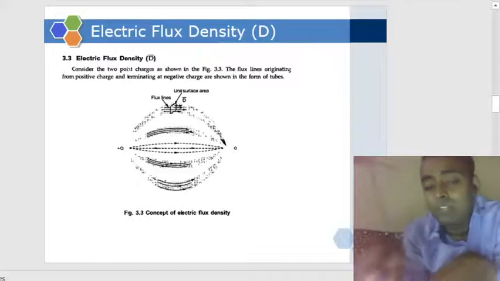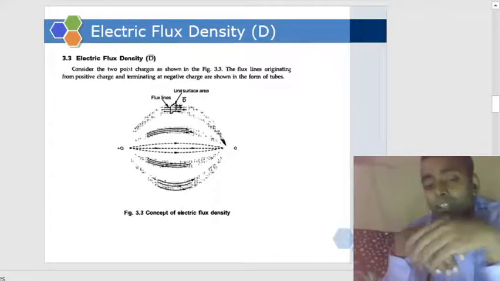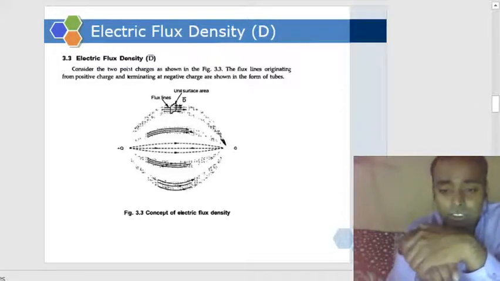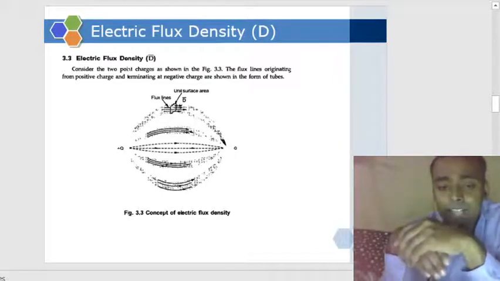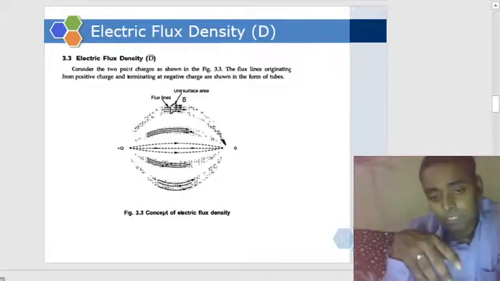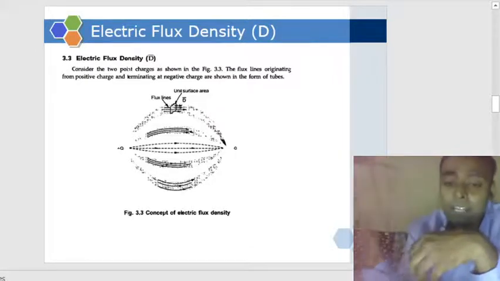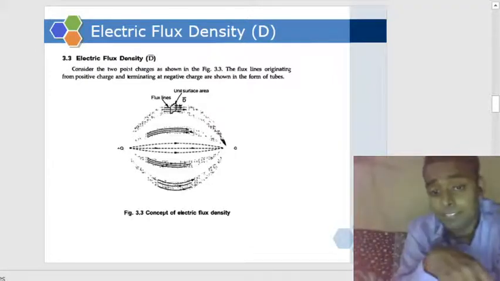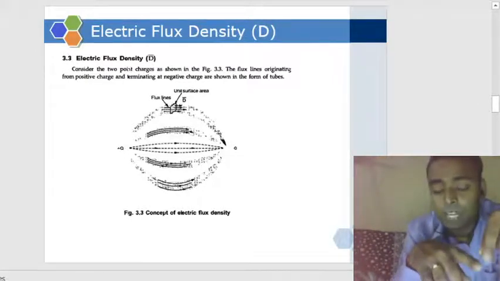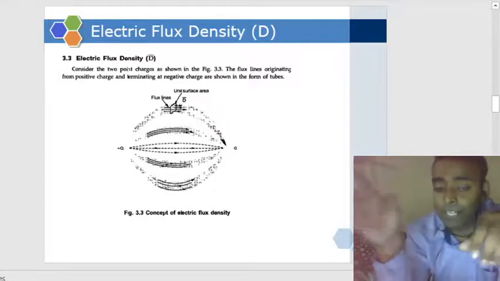As you can see in the slide, there are two charges, a positive charge and a negative charge. The flux will start from the positive charge and terminate at the negative charge, as we have seen.